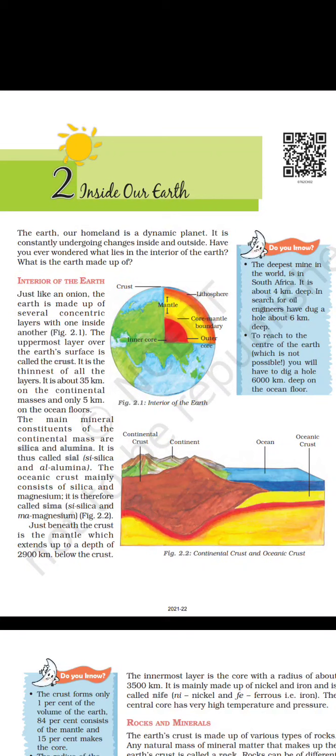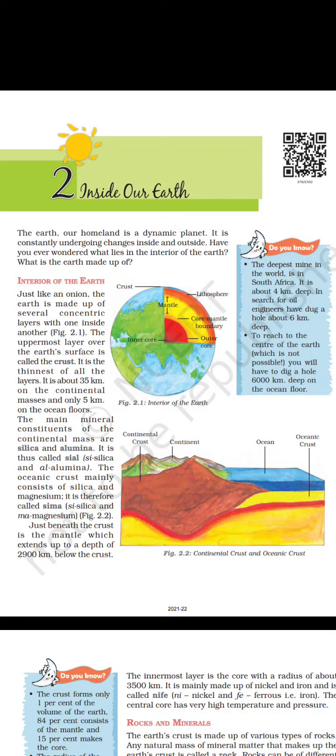Have you ever wondered what lies in the interior of the earth? What is the earth made up of? Do you know the deepest mine in the world is in South Africa? It is about 4 kilometers deep. In search for oil, engineers have dug a hole about 6 kilometers deep. To reach the center of the earth is not possible. You will have to dig a hole 6,000 kilometers deep on the ocean floor.